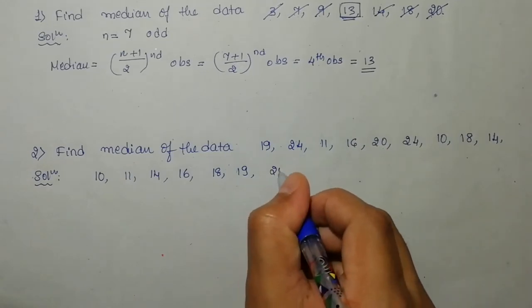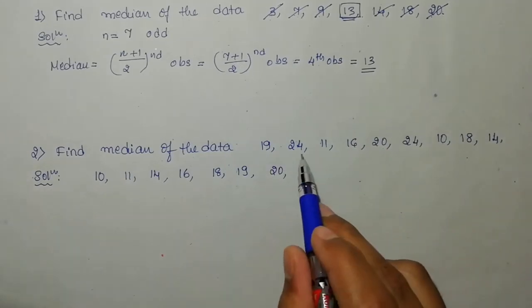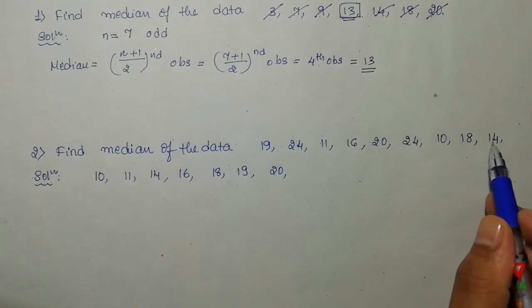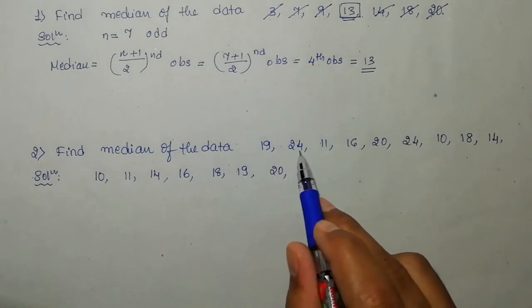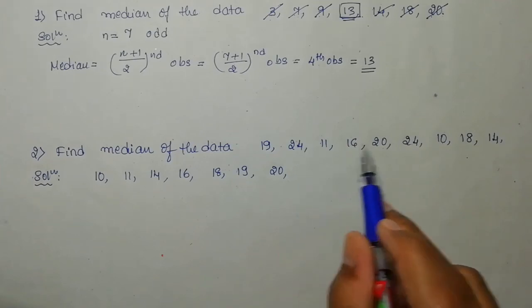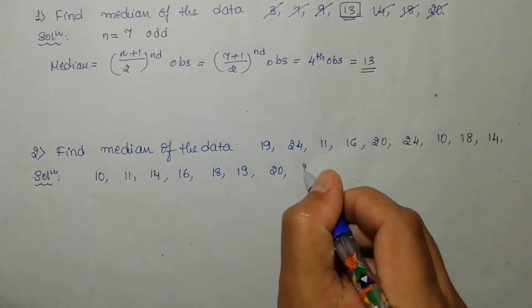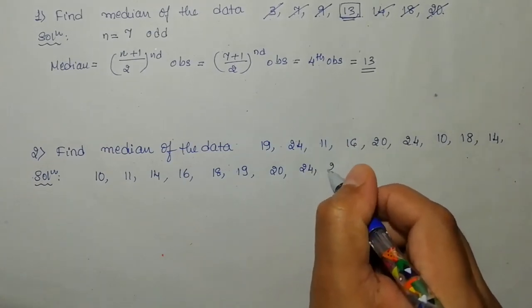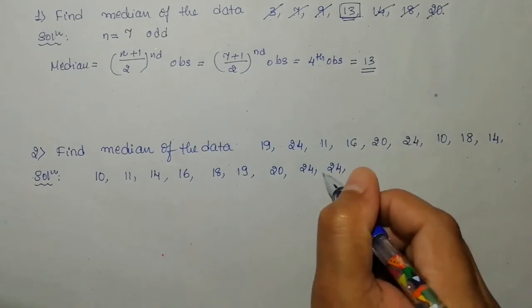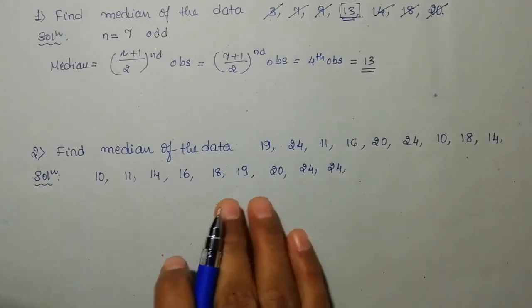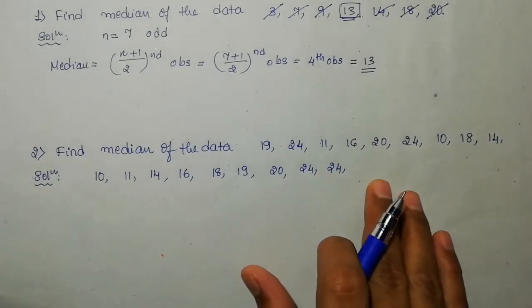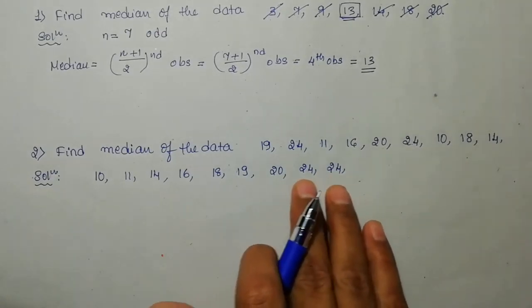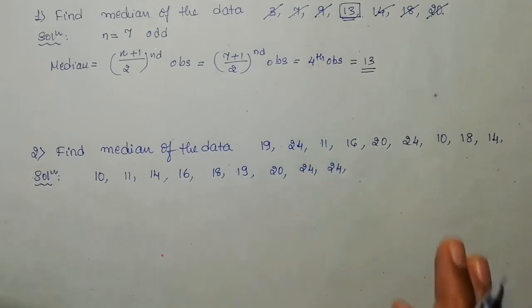After 20, 24. 24 appeared two times, so you need to write it two times as it is. Don't write it only once. If it appears two times, write two times; if three times, write three times. So it comes like this: 24, 24, one after the other, because it is in ascending order.